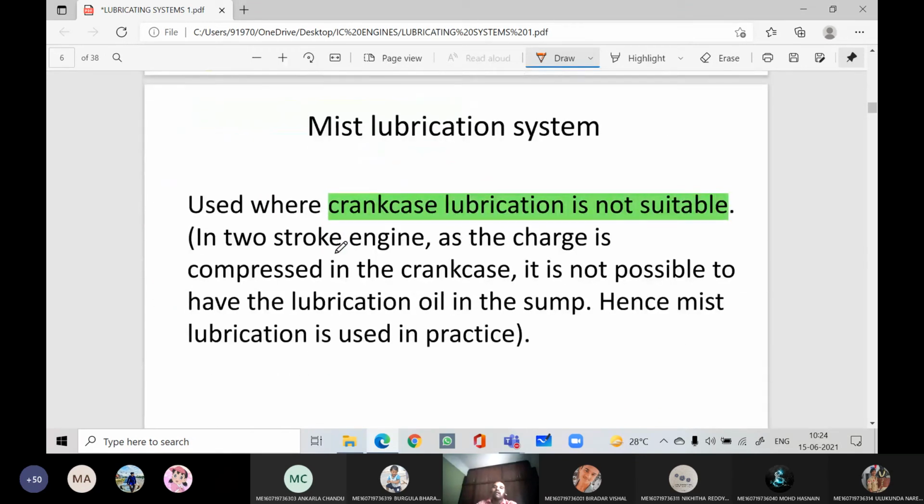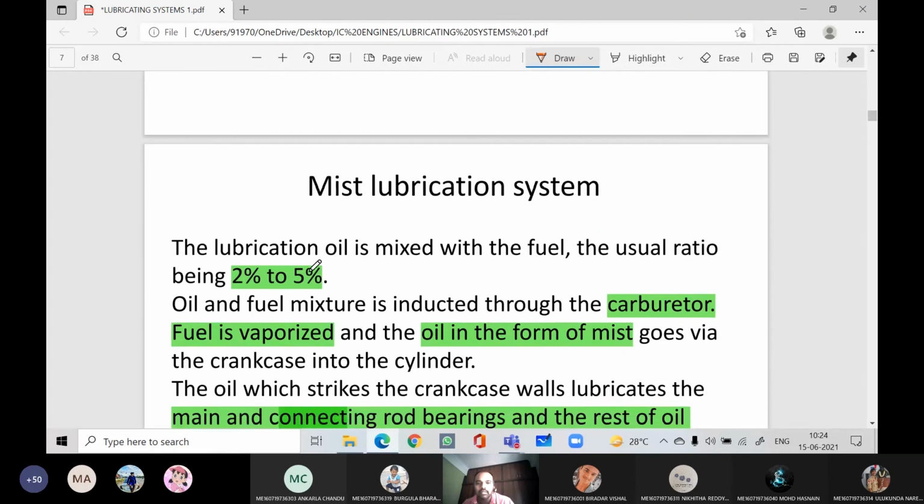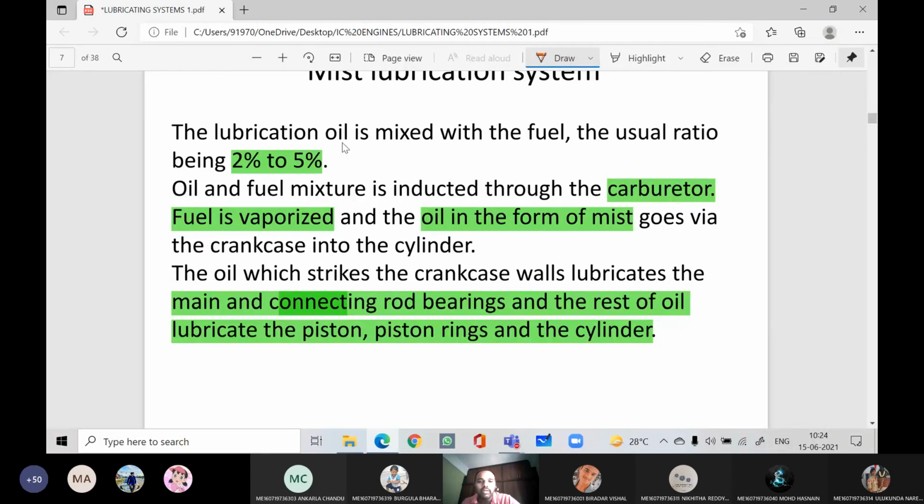So mist, the other name for mist is petrol, lubrication system, is used where crank lubrication is not suitable. Right now, in a two-stroke engine, as the charge is compressed in the crankcase, it is not possible to have lubrication from the oil in the sump. Hence mist lubrication is used in practice. In this one, the lubricating oil is mixed in proportion of 2 to 5% of the petrol.